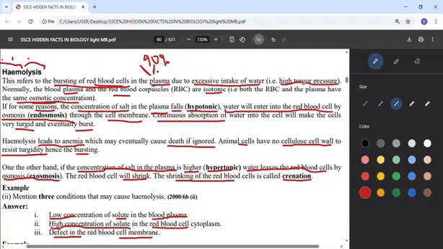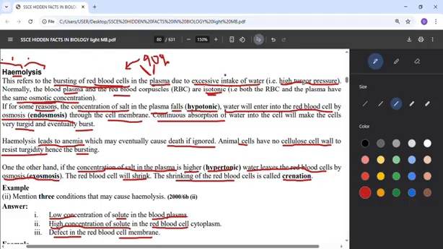So if there is too much water in plasma, it means the red blood cell inside that plasma will begin to take the water. It will be absorbing the excess water, and if it keeps absorbing, it will be swelling up until it bursts, and that's what we call hemolysis. But normally this is balanced in our body. That means there is no high concentration or high pressure that will be dragging the water into the red blood cell, if the person is normal.